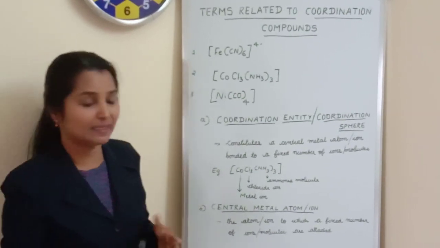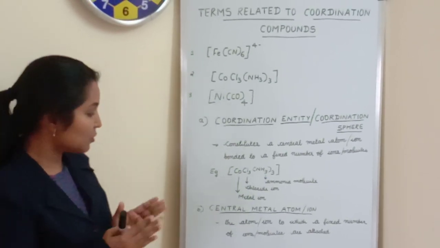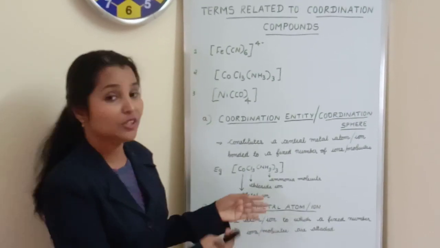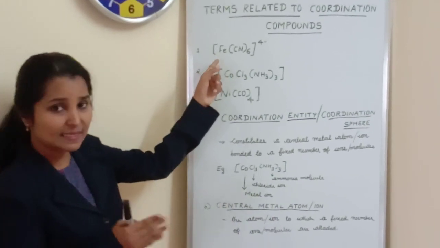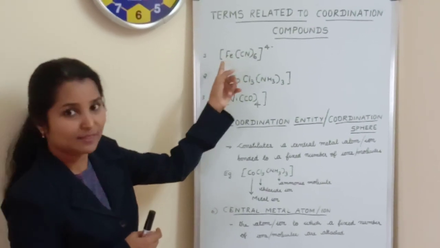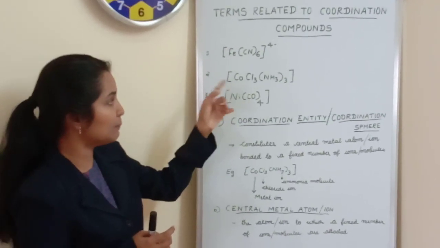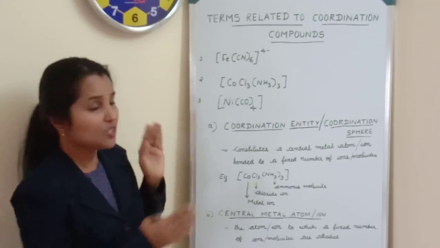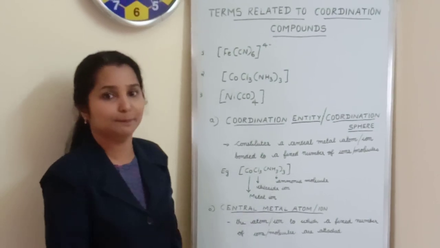And then coming to the next term, that is central metal atom or ion. There should be a central metal atom or ion. A central metal atom or ion is an atom or ion to which a fixed number of ions or molecules are attached. So here the central metal atom or ion is Fe, and then a number of ions, cyanide ions, are attached to it. In the same way, here cobalt is the central metal ion where chloride ions and ammonia molecules are attached to it. So that particular entity is known as central metal ion or central metal atom.